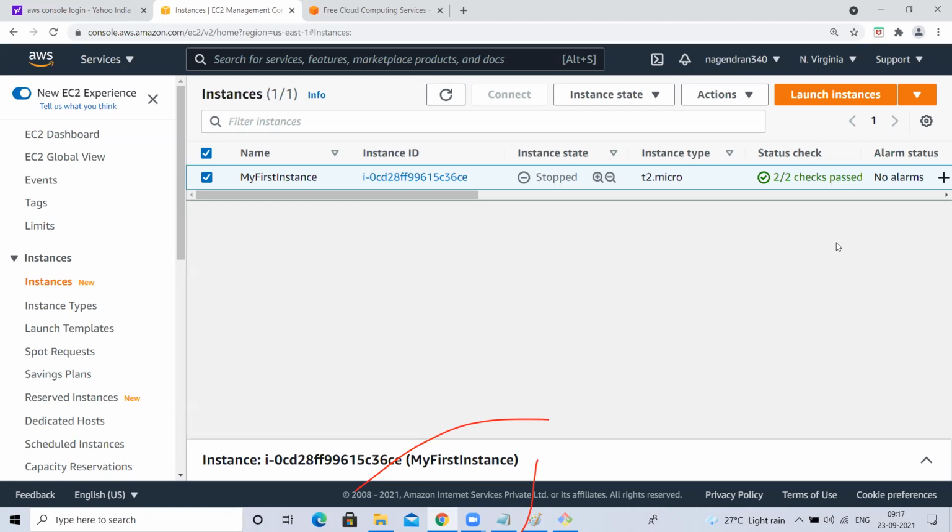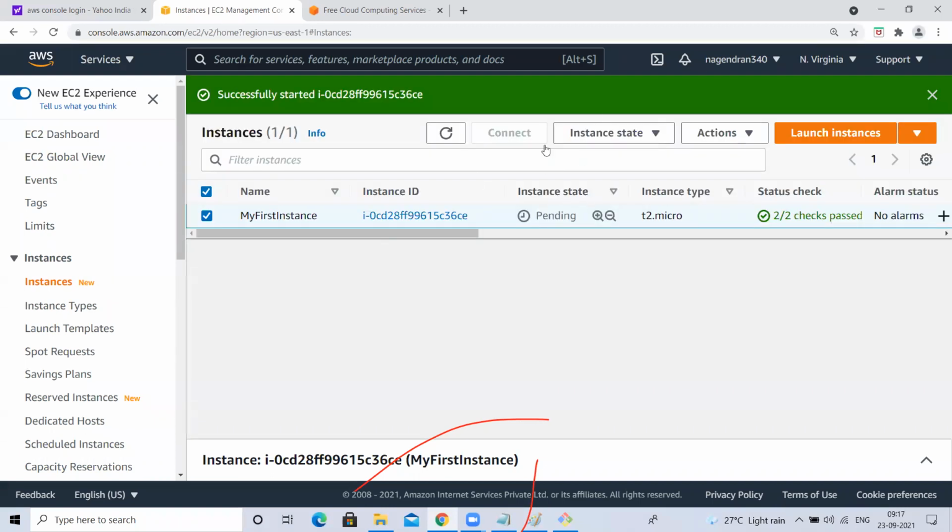Okay, understood, guys? Yes, sir. Okay. So that 750 hours will be calculated only if the EC2 instance is in running state. If you want to use the same instance tomorrow, you can keep it in stopped state and start it tomorrow. Tomorrow, if you want to start it, you can start it.